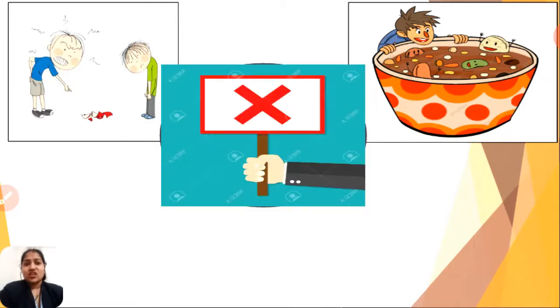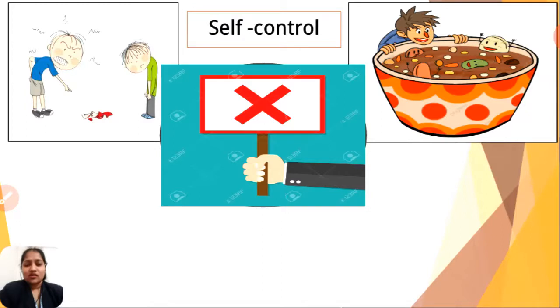Now, this is totally wrong. Throwing tantrums on others, showing anger to others, or being out of your control when looking at delicious food, that's totally wrong. So why is it wrong?